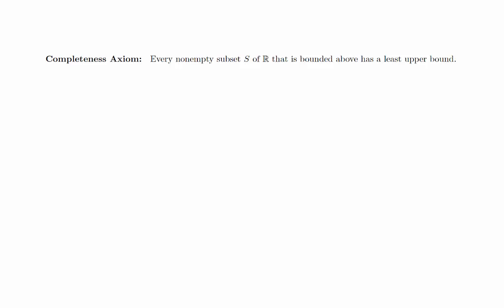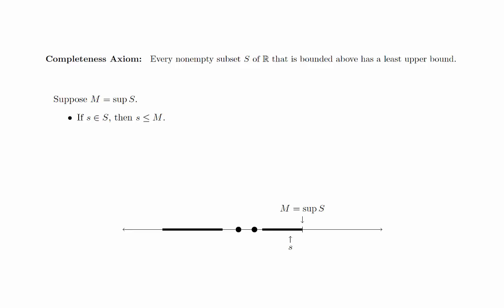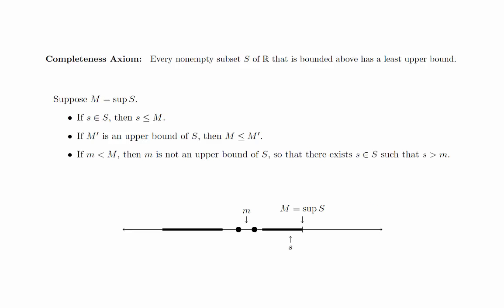In most proofs involving the supremum of a set, you will be using one or more of the following properties. Suppose M is the sup of S. If little s is in capital S, then s is less than or equal to M. If m prime is an upper bound of S, then capital M is less than or equal to m prime. If little m is less than capital M, then m is not an upper bound of S, so that there exists a little s in S such that s is greater than m.